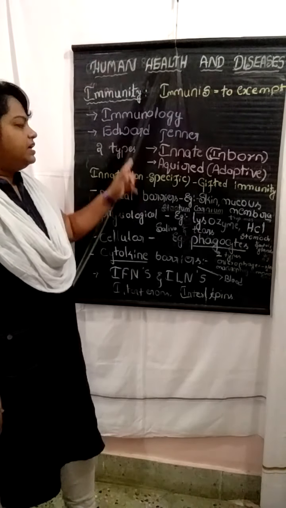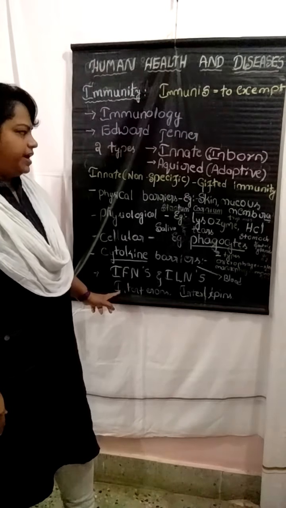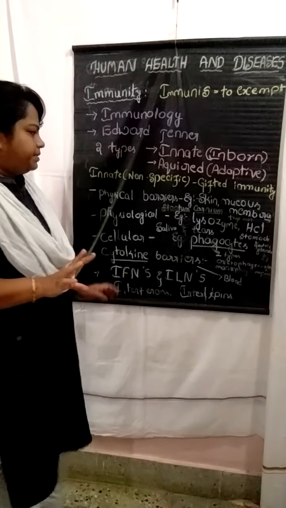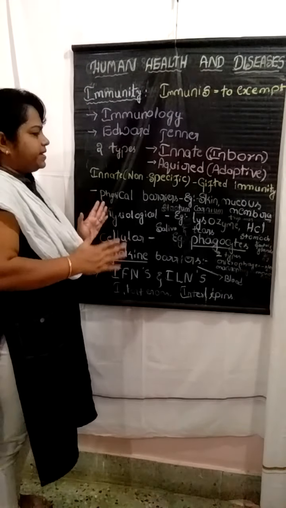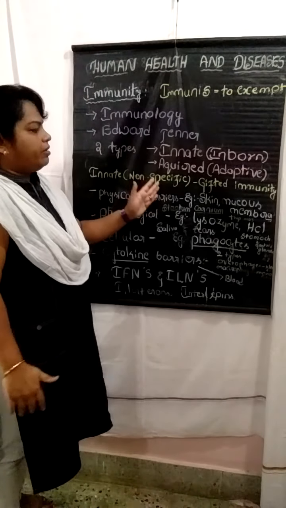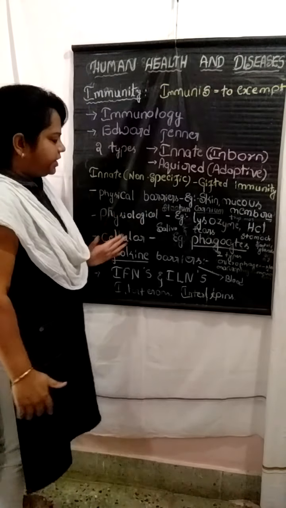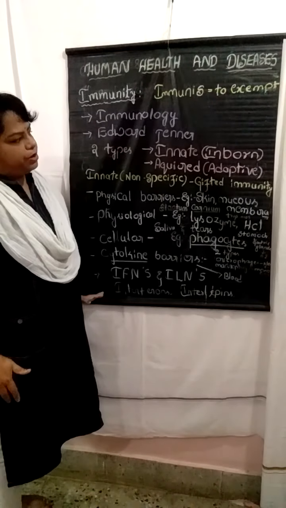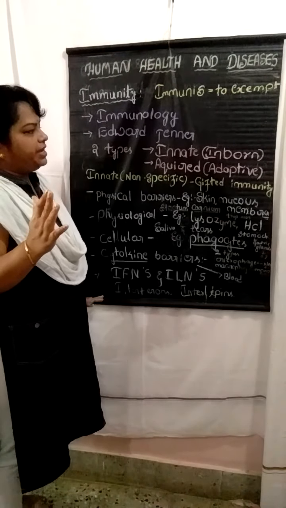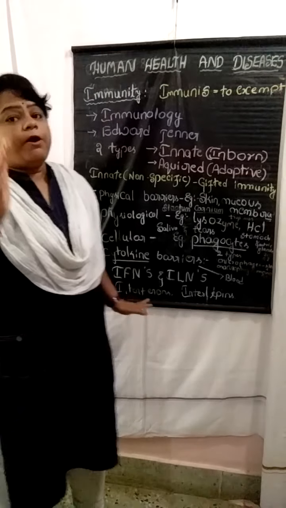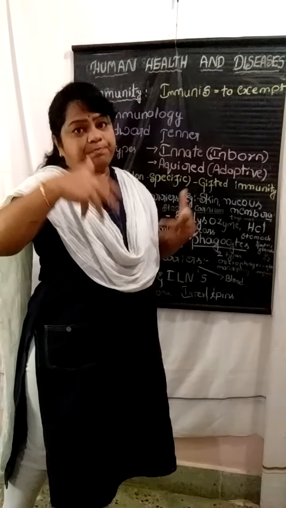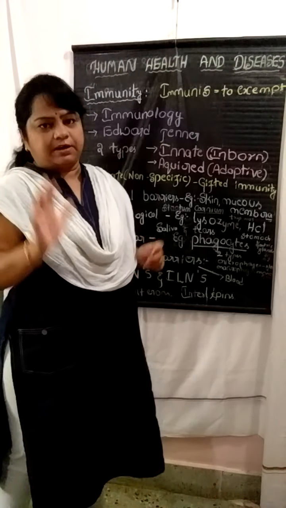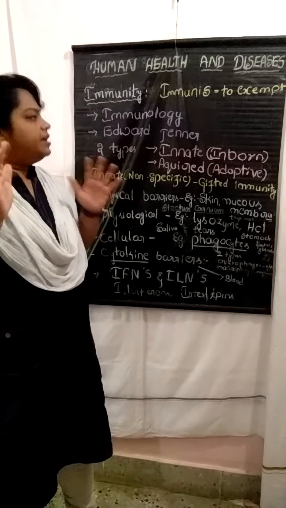So this is about the details of the innate immunity. Student, this is very, very important. You should remember in the examination: explain the innate immunity, or non-specific immunity, or gifted immunity, with the different types of barriers present in our body. Why is it called innate immunity? Because it is the inborn immunity. During the time of birth itself we are gifted with this power. That's why it is also called innate immunity.